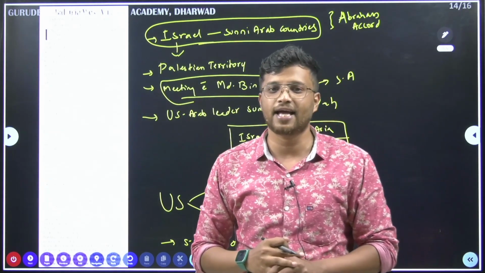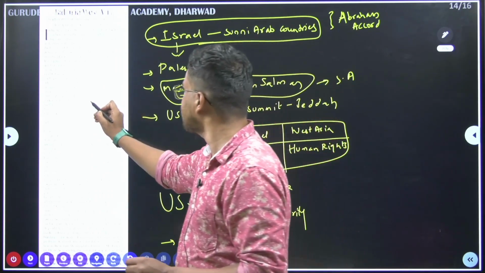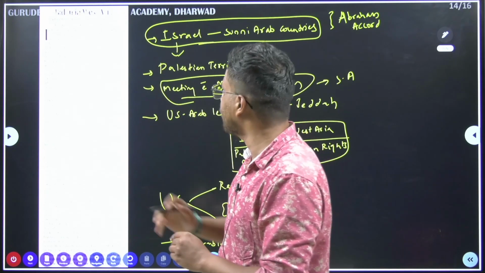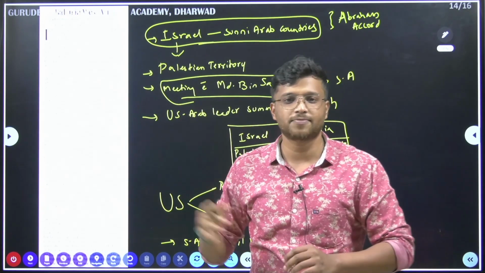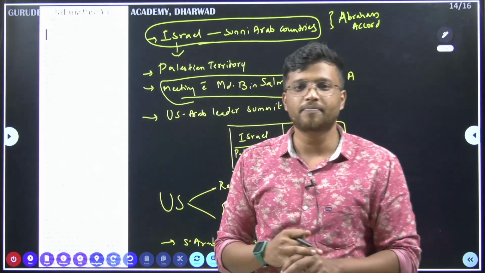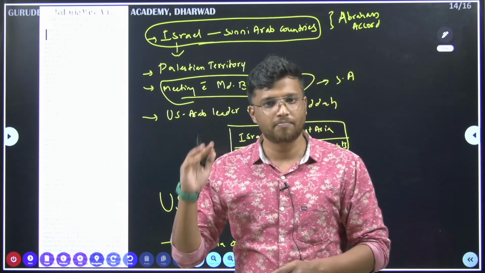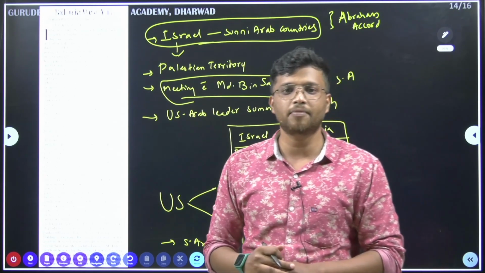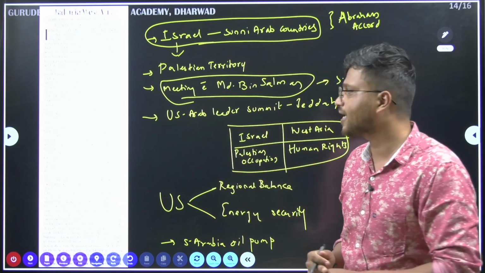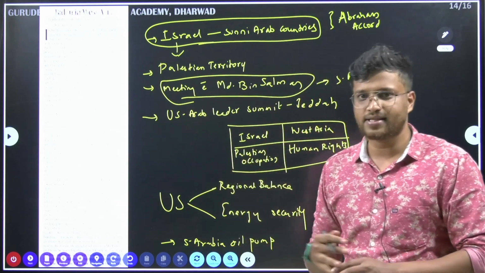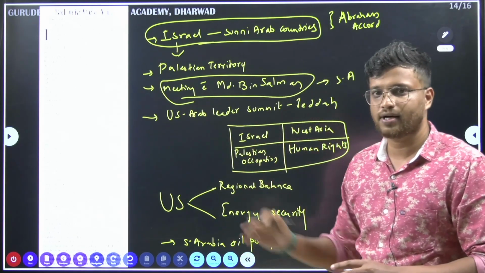because Mohammed bin Salman has been accused by the CIA previously for the killing in 2018 of one of the important persons, that is Jamal Khashoggi. Okay, he was a journalist. So Salman has been accused here by the CIA, and Trump administration was keenly following this. They were convinced that Mohammed bin Salman was involved in the killing, but Joe Biden's visit is a significant step here because it can be seen that the US here is taking a back step with the accusation of Mohammed bin Salman of killing of the journalist. So it is very significant.